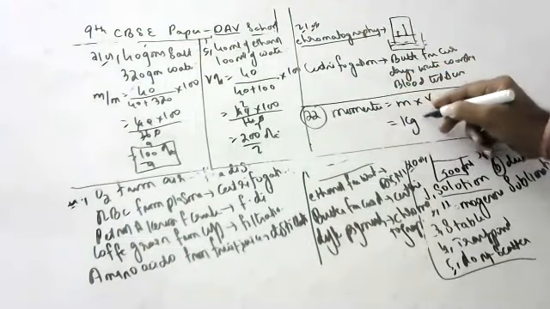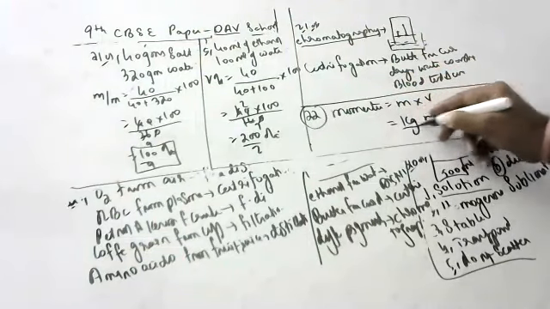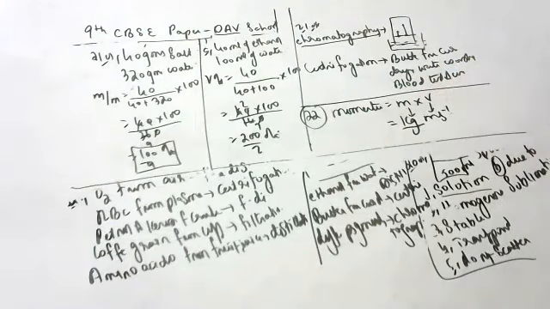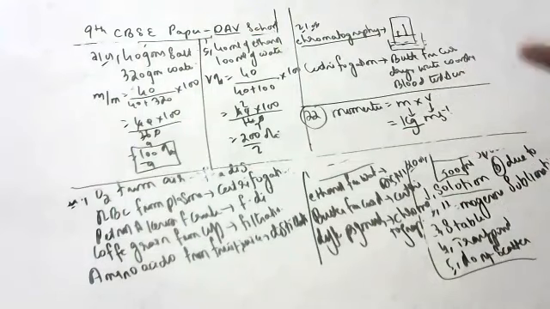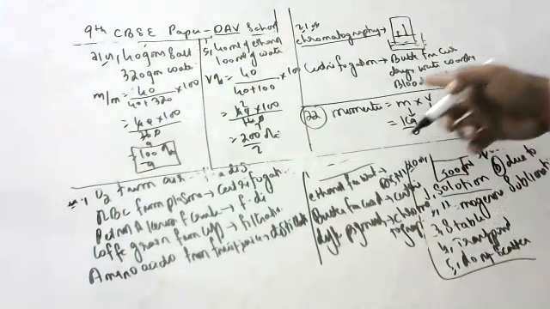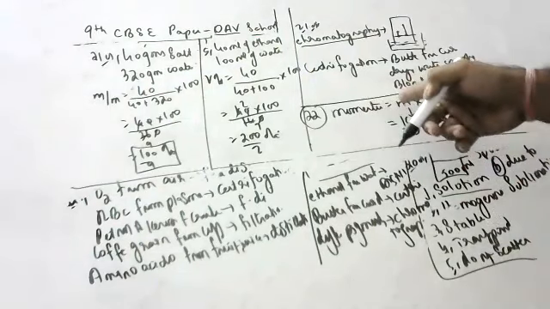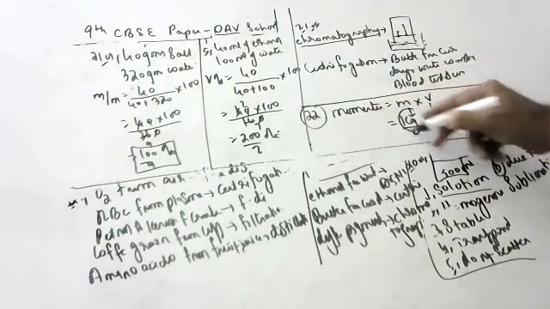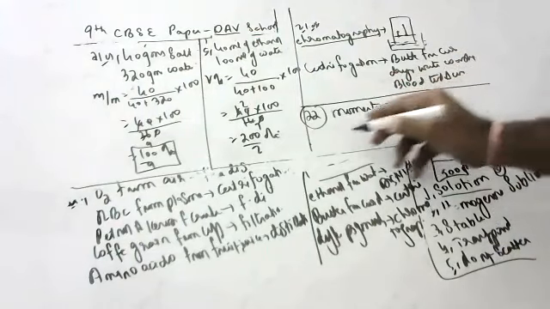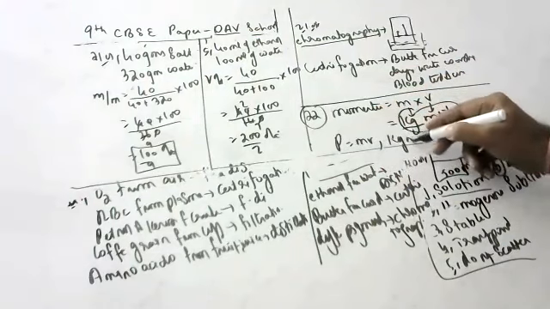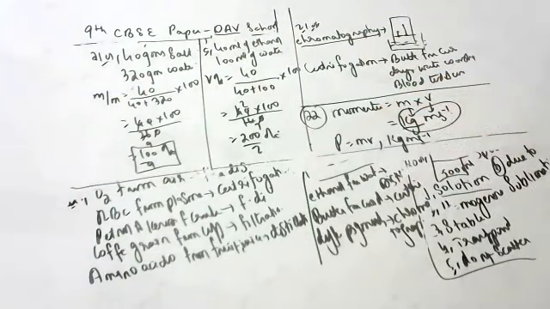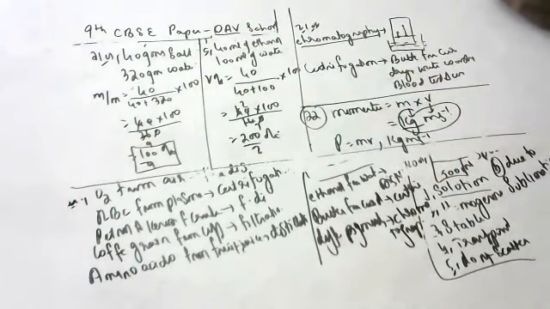Units? kg meter per second. Mass means kg, velocity means meter per second. Momentum definition is product of mass and velocity. Units are kg meter per second. Compulsorily you should write the formula. In physics you have to write formula and units whether they ask or not. In chemistry you should write reactions. In biology you should draw diagrams. That's it, children, whether they ask or not you should do it.